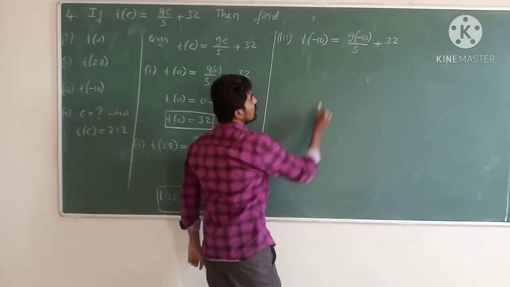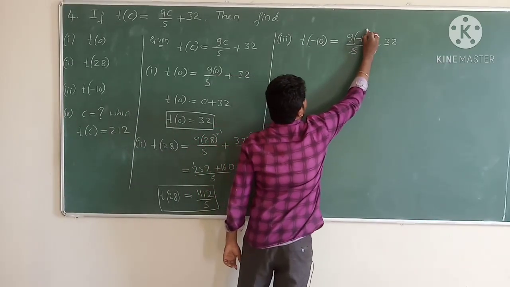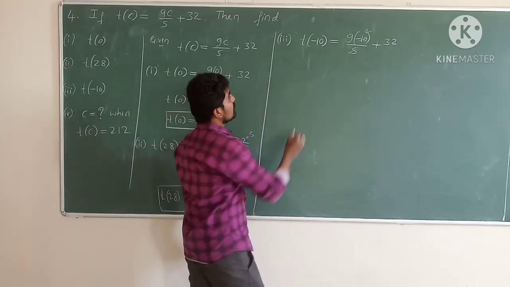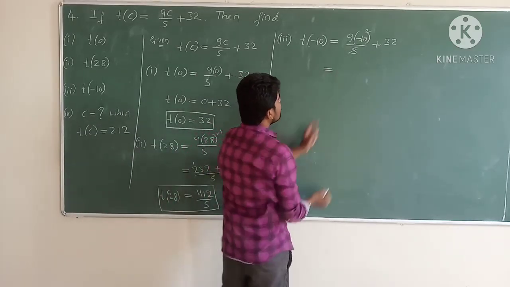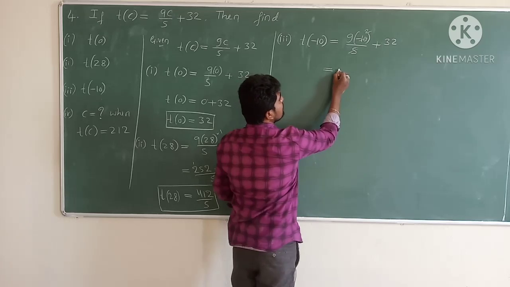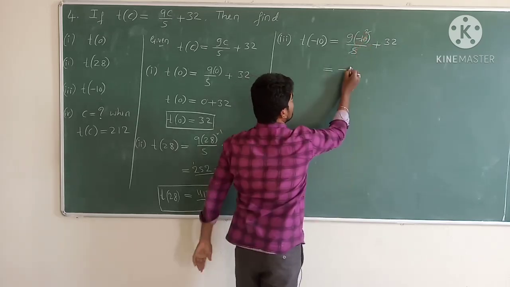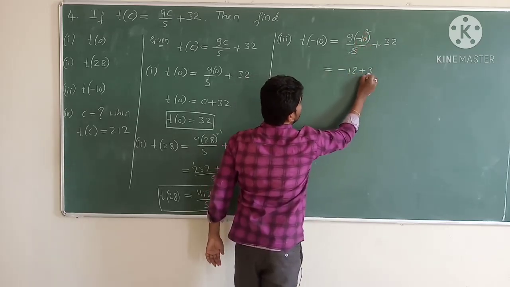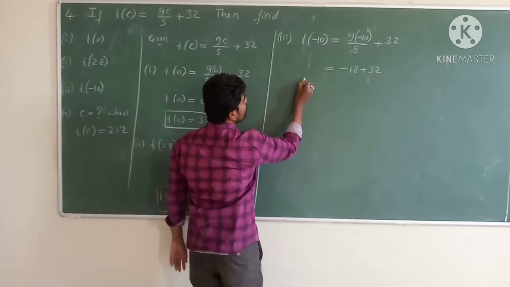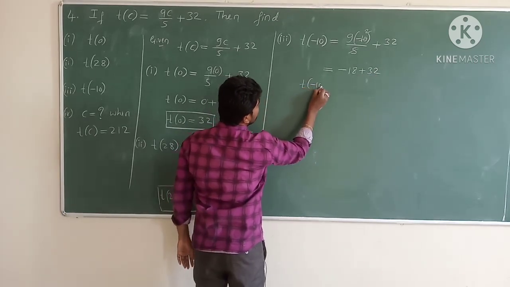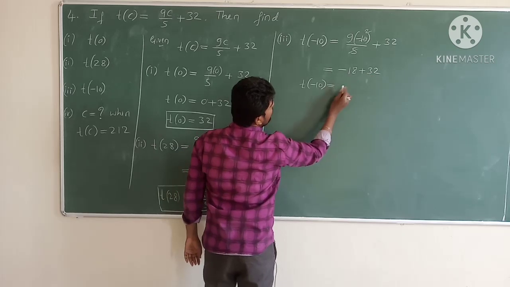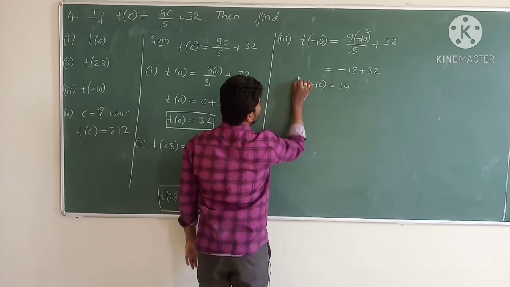Now 5 ones, 5 twos are cancelled, so plus into minus is minus, 9 twos are 18, plus 13. Therefore the value of t of minus 10 is equal to 32 minus 18, which is 14.